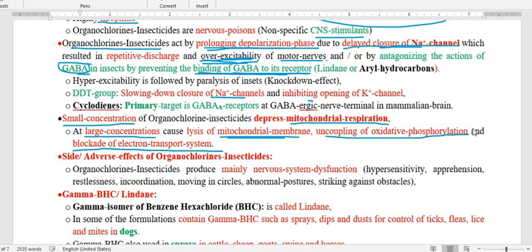So finally, at high concentration, it will hinder aerobic respiration, but not anaerobic respiration. It will affect respiration because the mitochondria get ruptured and lysed, then there is uncoupling of oxidative phosphorylation, and therefore ATP generation is affected. So less ATP is generated. So this is very, very important regarding the side effects of organochlorine.